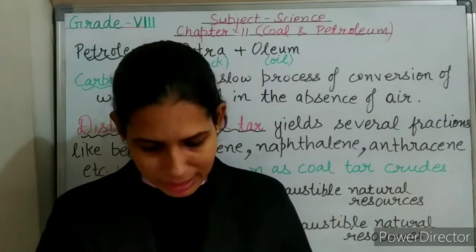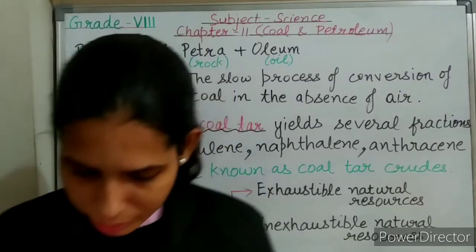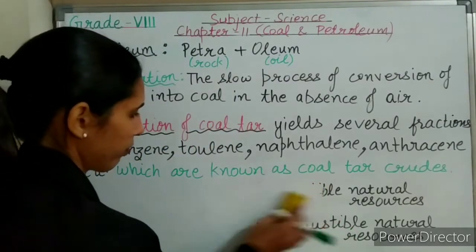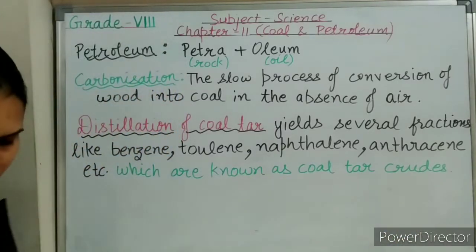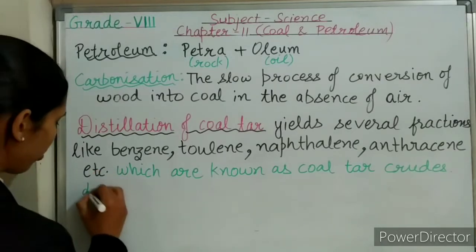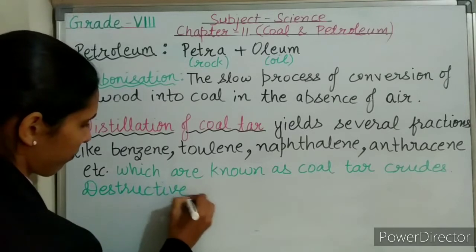Next is, name the products obtained on the destructive distillation of coal and give their uses. So let's talk about destructive distillation of coal.